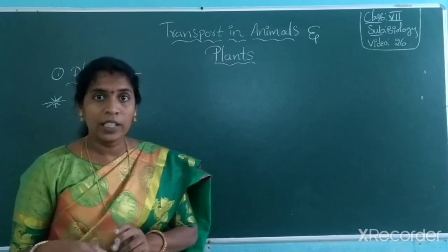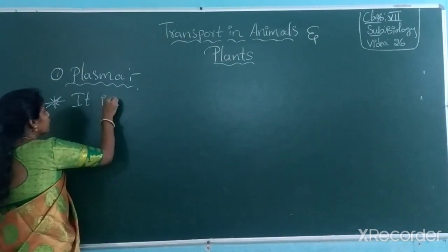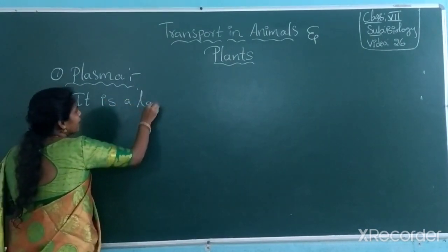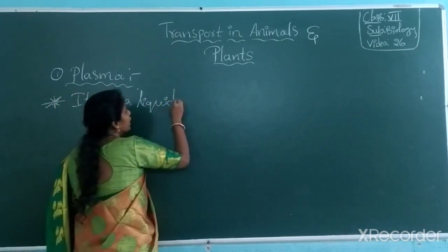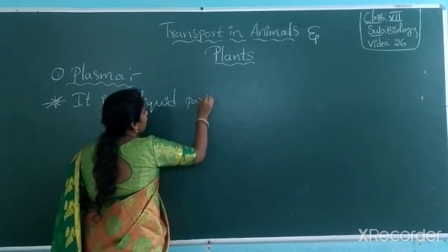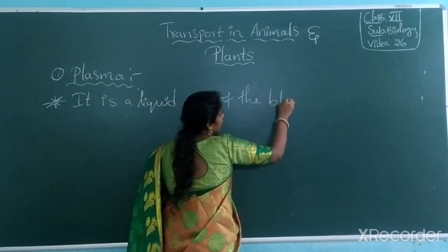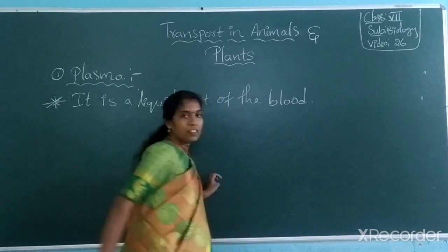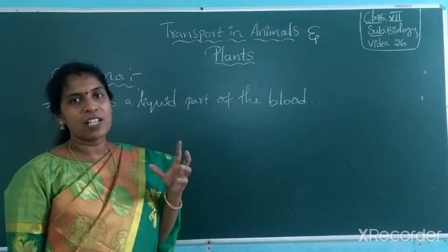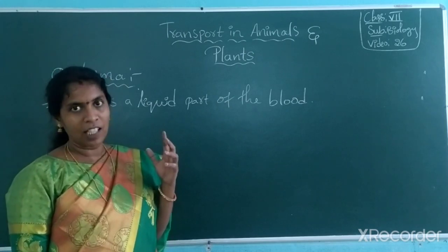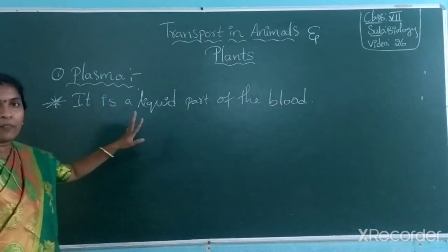It is the liquid part of the blood. Blood is liquid because of the presence of plasma in the blood. Got it? So this is a purely liquid part.